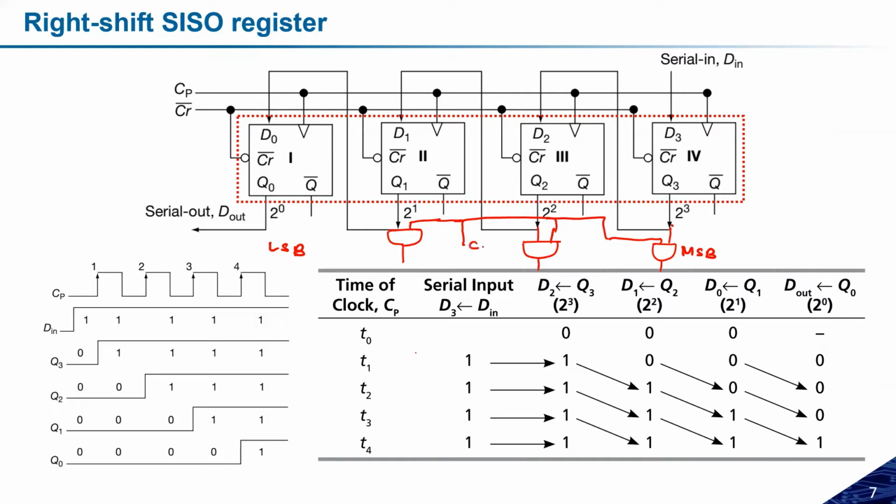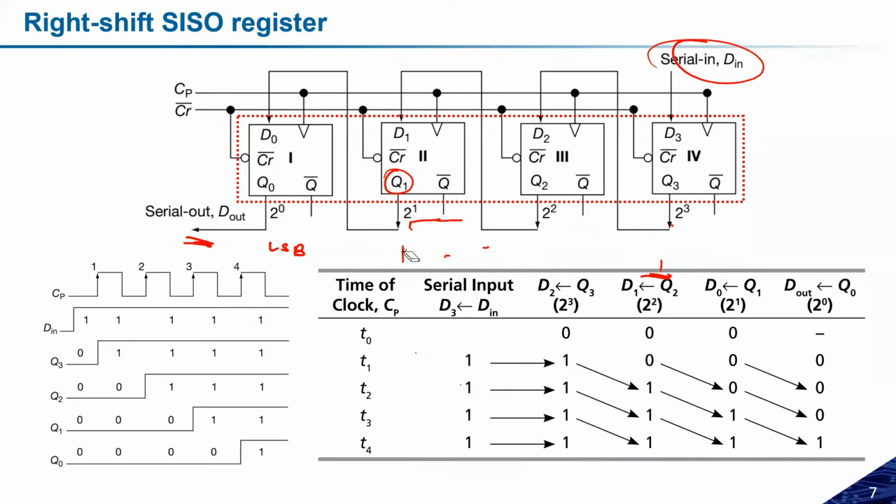If this is the control signal, and C is equal to 0, what it means is these three outputs will be 0. We will not get the output here, we will always get the output here only. Even though there is output, I will not get it here because C is equal to 0. So if C is equal to 0, I can make it serial input, serial output. And if C is equal to 1, serial input and parallel output is possible, because this AND gate will pass Q1, Q0 to the output side. So this is the only module that I have to add.